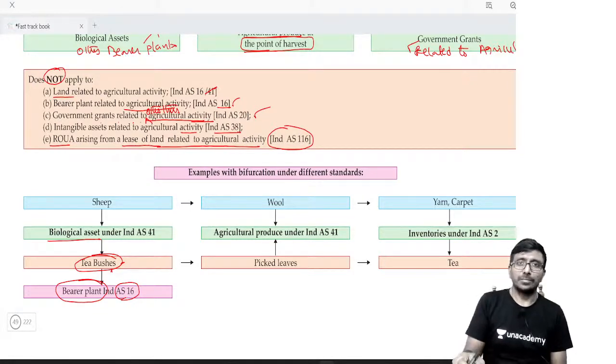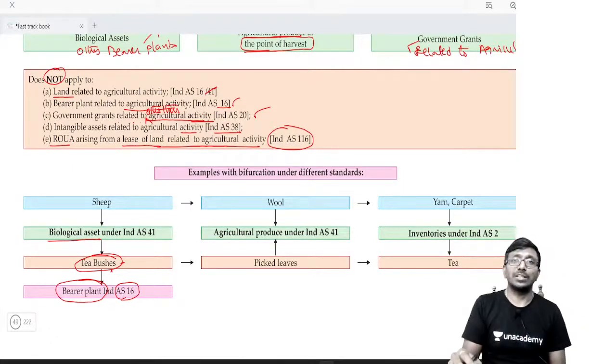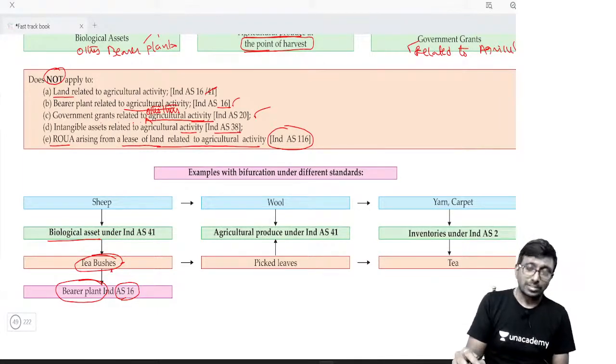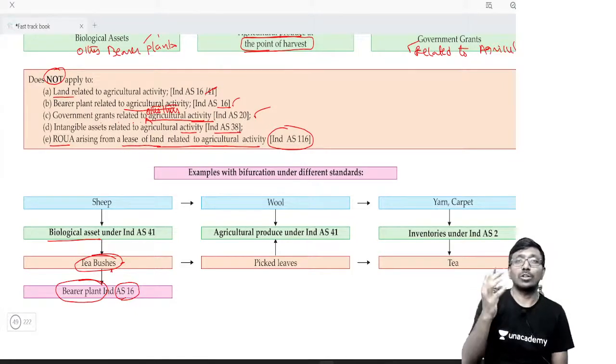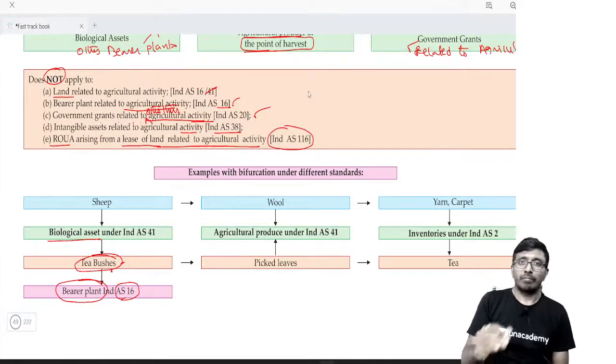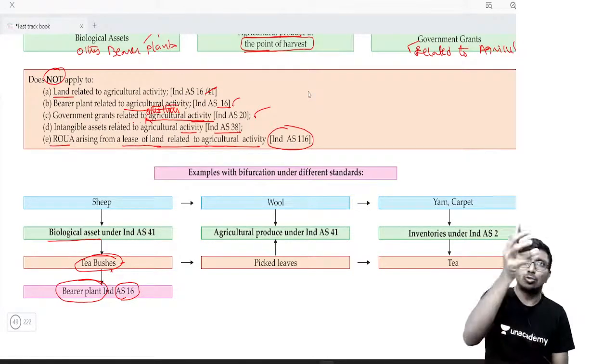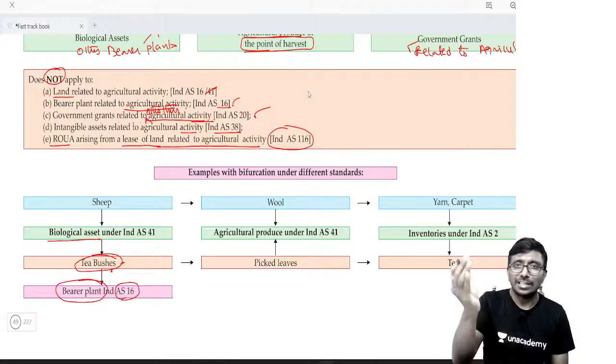What is a bearer plant, sir? A bearer plant is one which is used for producing agriculture produce. To make the agriculture produce, you are using this plant. That means it bears the agriculture produce, and the expected life is more than 12 months. And there is a remote likelihood of selling it as an agriculture produce. Remote likelihood means we are growing this tree not for selling it as an agriculture produce.